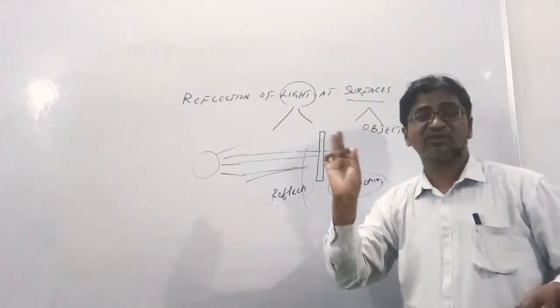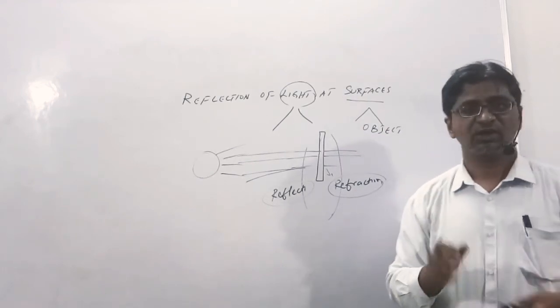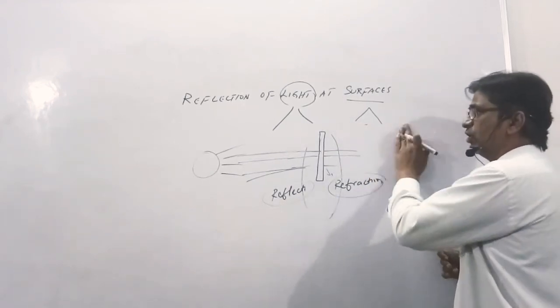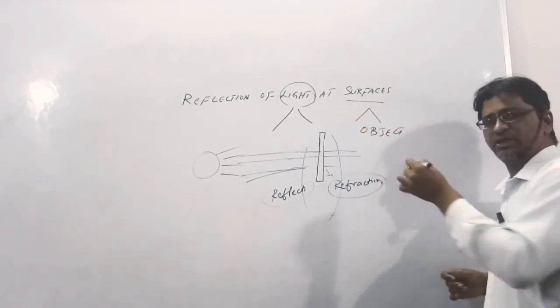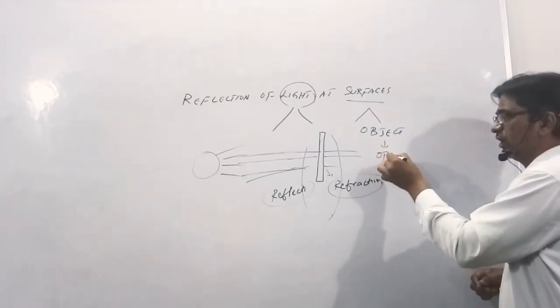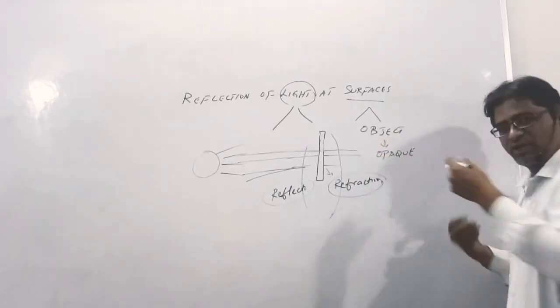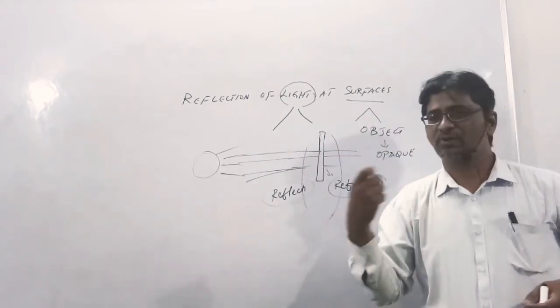The next important thing is surfaces: where is it hitting? I told you it is hitting an object. Objects are of two types, transparent and opaque, and here I am saying it is an opaque object. For example, my body and this board are all opaque, which are hard substances.